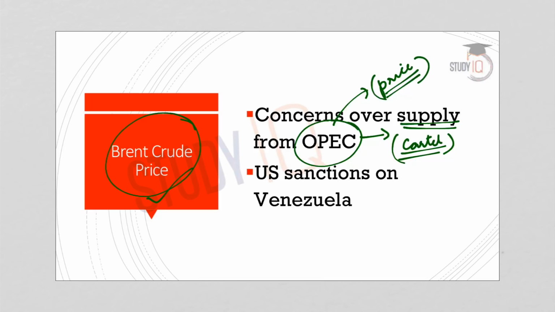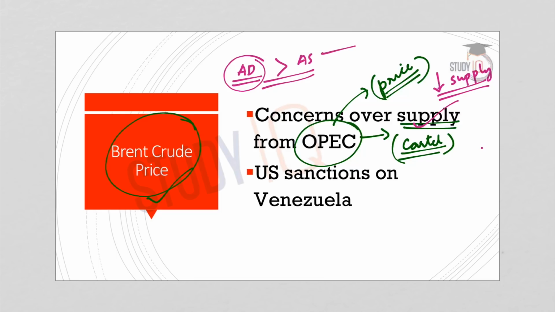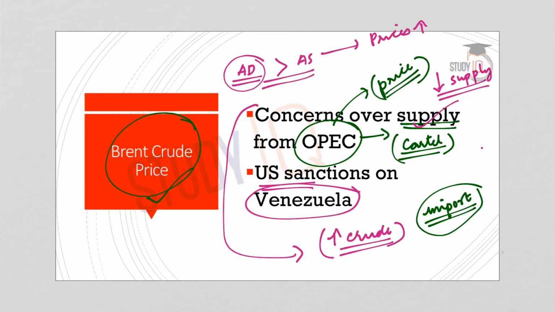Now, the concerns over the supply from OPEC mean that there are various concerns that they are cutting short the supply. So when the supply in the market reduces and the aggregate demand is still the same, there is an excess of aggregate demand over aggregate supply, and in this situation the prices will tend to rise. India is an import dependent economy for its oil requirements, so the Indian economy would be more affected by a rise in oil prices. Our import bills will hike and this will have an impact on the depreciation of the rupee, or on the value of the rupee.